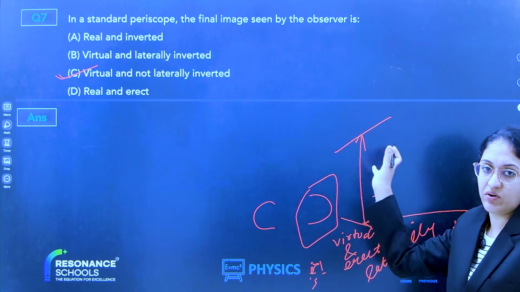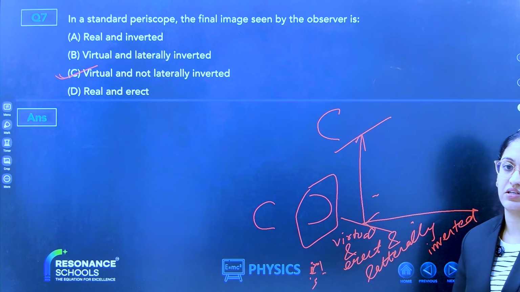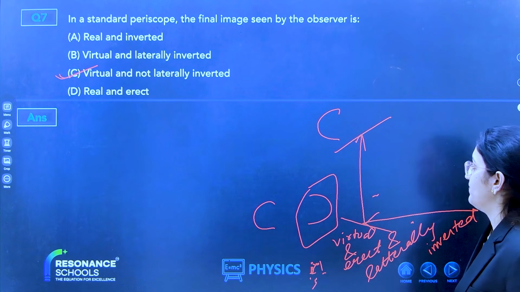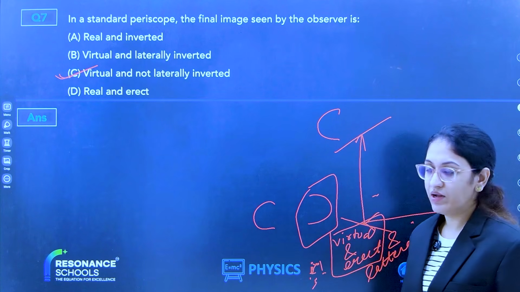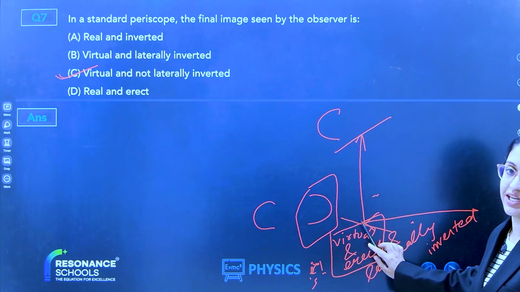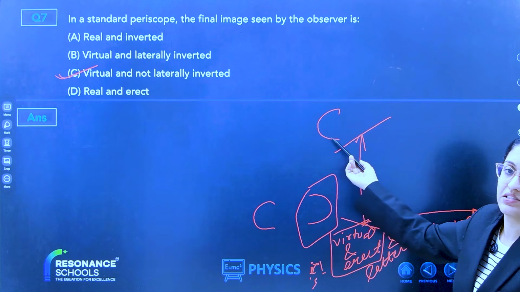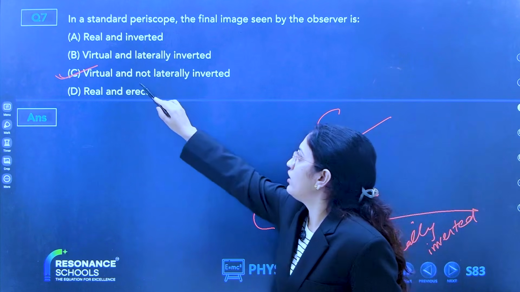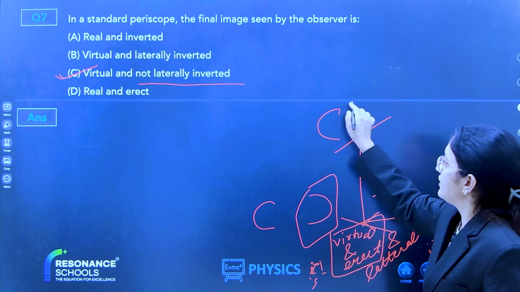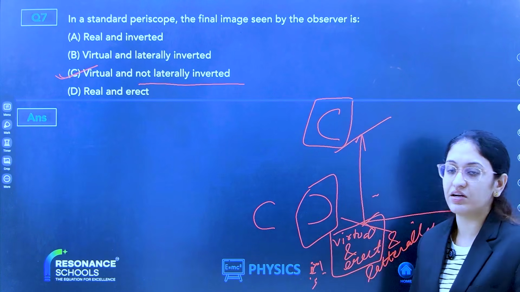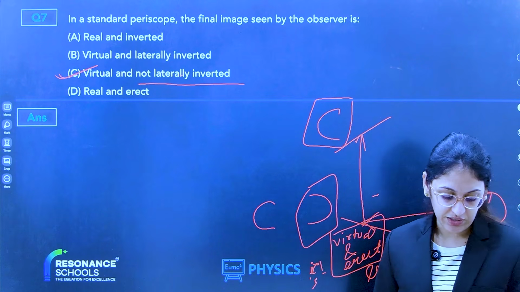So it will again do the lateral inversion, and this C will be converted back to the actual C. Virtual and erect are the same, but lateral inversion takes place and then again lateral inversion takes place. So the final image is not laterally inverted. It is the same as what the actual object was. So the correct answer is virtual and not laterally inverted.